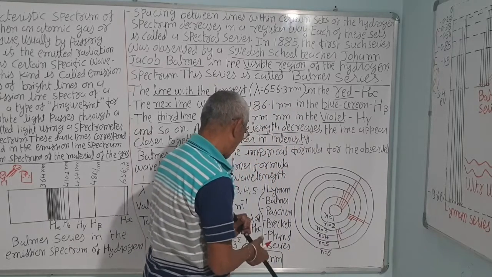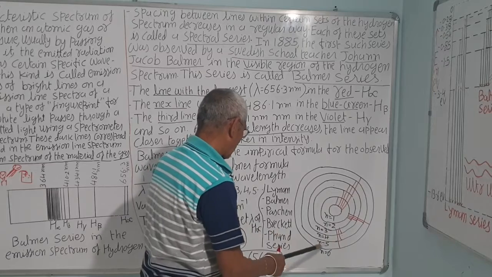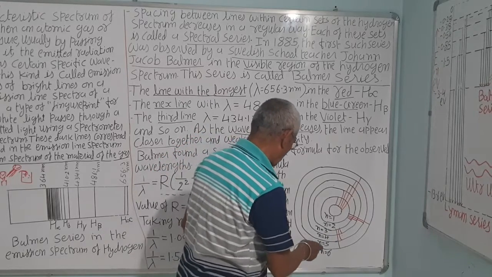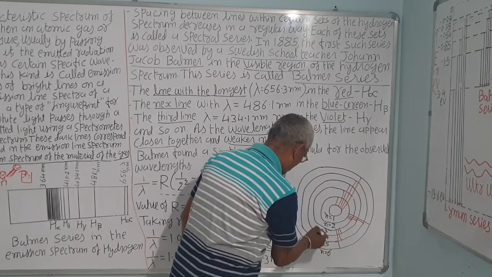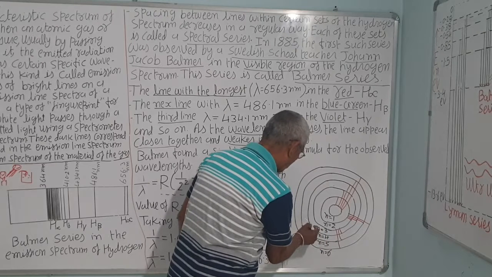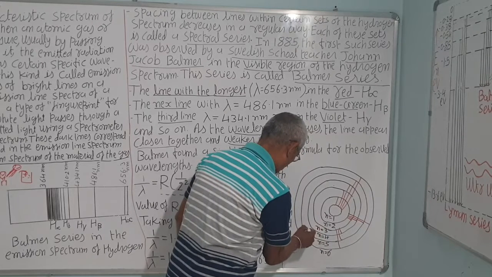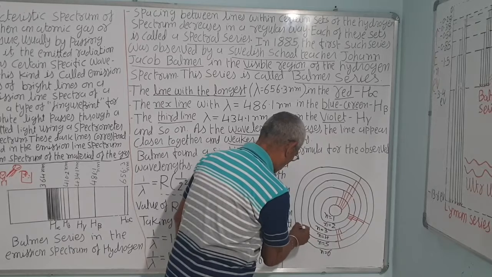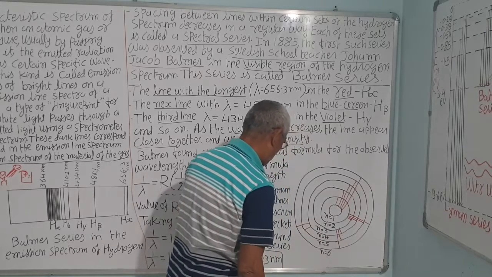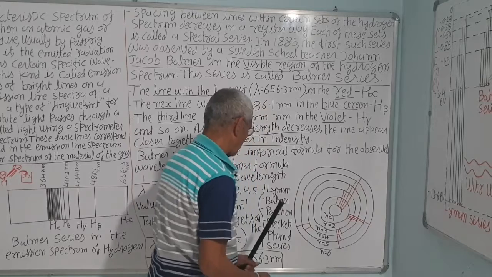Similarly, for Brackett, the electron jumps from any orbit to number 4, that is 1, 2, 3, 4.